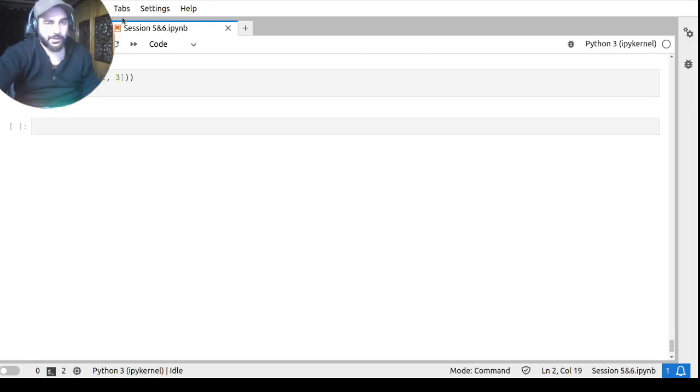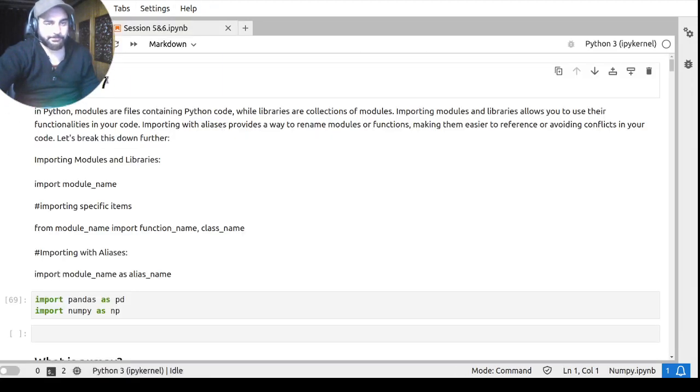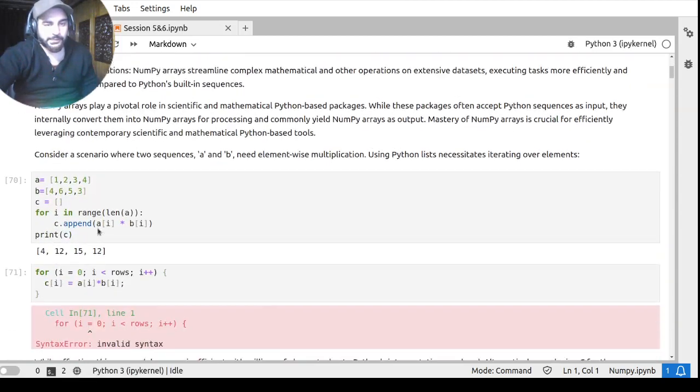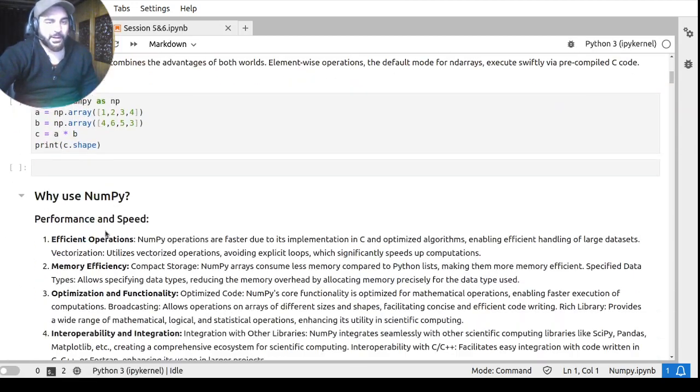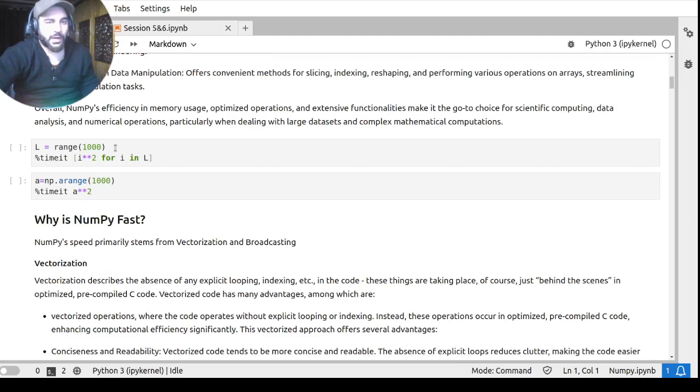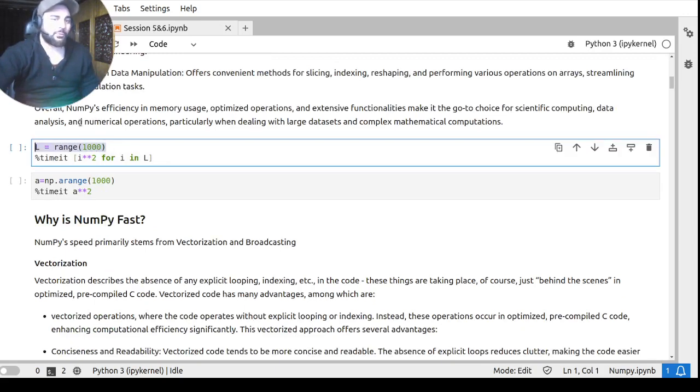Let's go to this NumPy notebook because session 6 is done. There is a function called timeit. I have a list L, and you know what the range function does. The range function will create these 1000 elements, and I want to square these elements. This is the concept of list comprehension. So let's see how much time it will take.